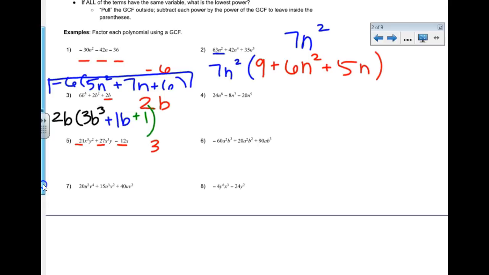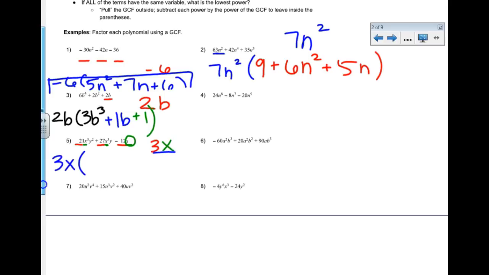Now, here's where it gets a little bit more interesting. I have to look at each variable separately. So in each term I've got an x cubed and an x. They all have at least an x, so I can pull out my lowest x, which is x to the first. Now these two have y's, but my third term doesn't have a y, so I can't pull any y's out. So this is my GCF here. So I'm going to take 3x and open my parentheses here.